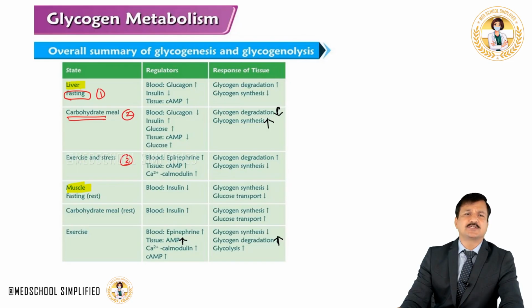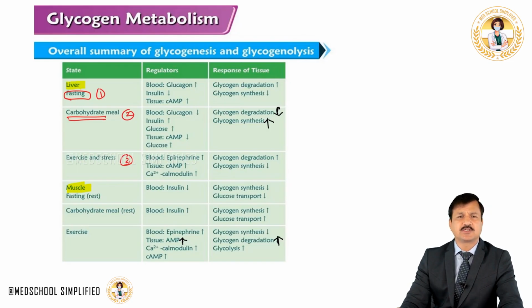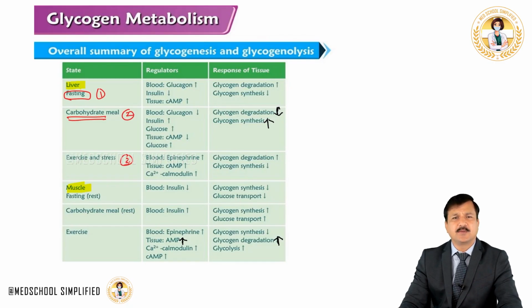Now when a person is in a stressful situation or exercising, there is an increase in epinephrine, and the increase in epinephrine increases cyclic AMP by binding to the beta receptor, or it will increase calcium calmodulin levels by binding to the alpha receptor. So overall what happens? Glycogen degradation will increase and glycogen synthesis will decrease, because glycogen phosphorylase is activated and glycogen synthase is inactivated.